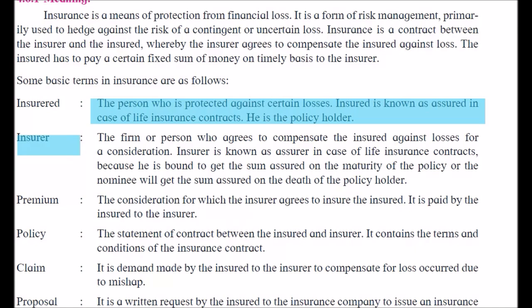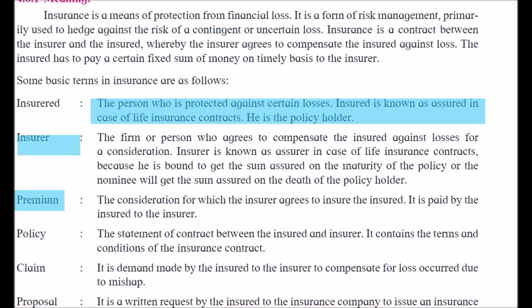And next one is premium. So what is premium? Premium is a fixed amount to be paid to the insurer by the insured, like yearly, monthly, or quarterly. So premium needs to be paid to the insurer.